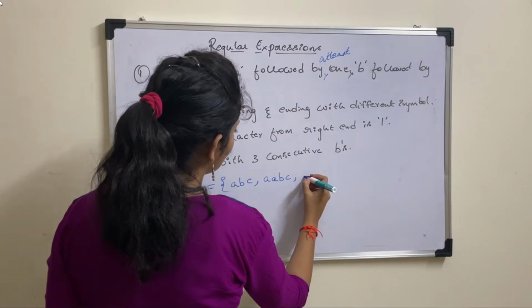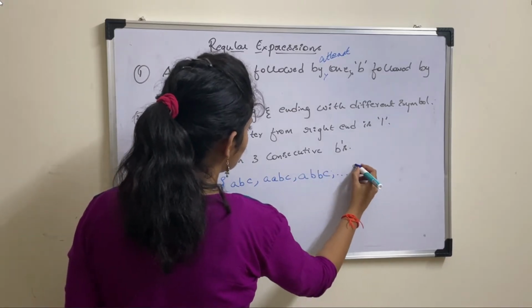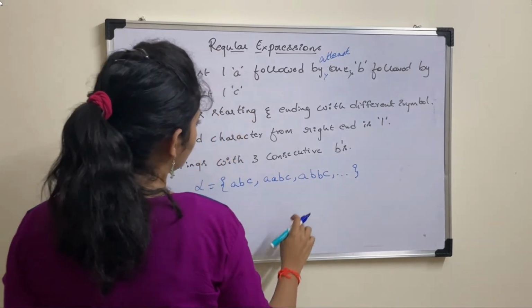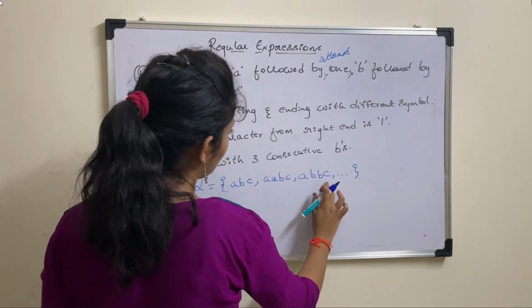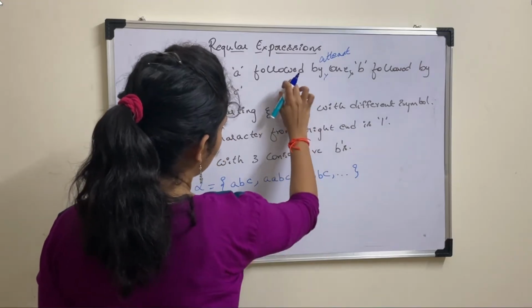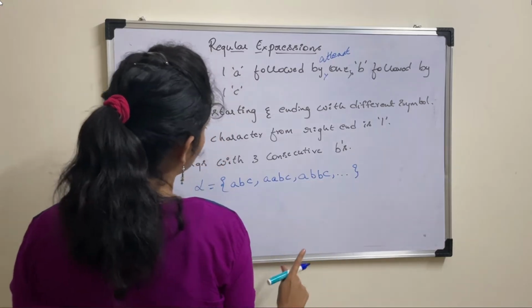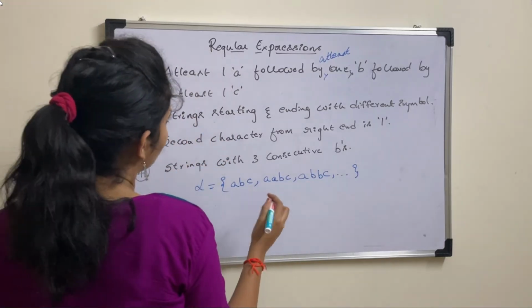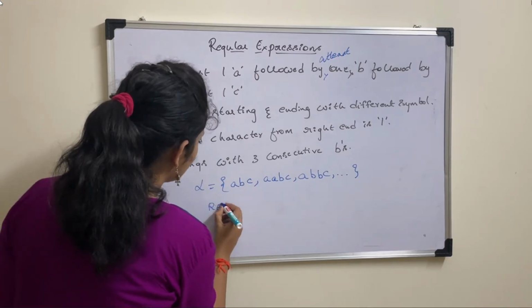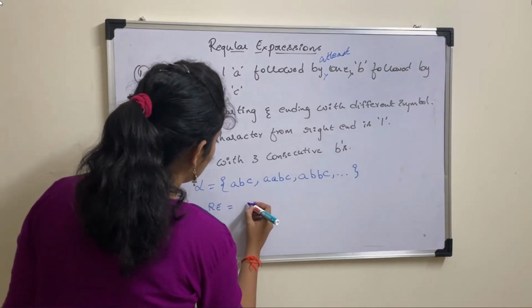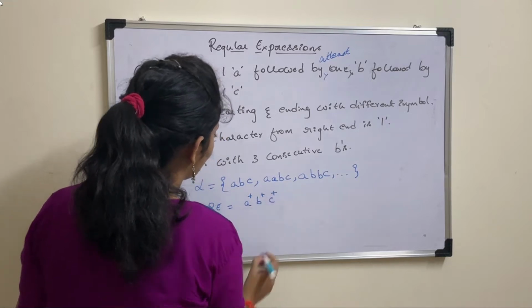ABC, or else you can have A, BB, C and so on. You can have any number of A's, B's and C's, but the order should be like this only: A followed by B followed by C, and your string should contain at least one occurrence of each of A, B and C. So the regular expression for this can be written as A plus, B plus and C plus.